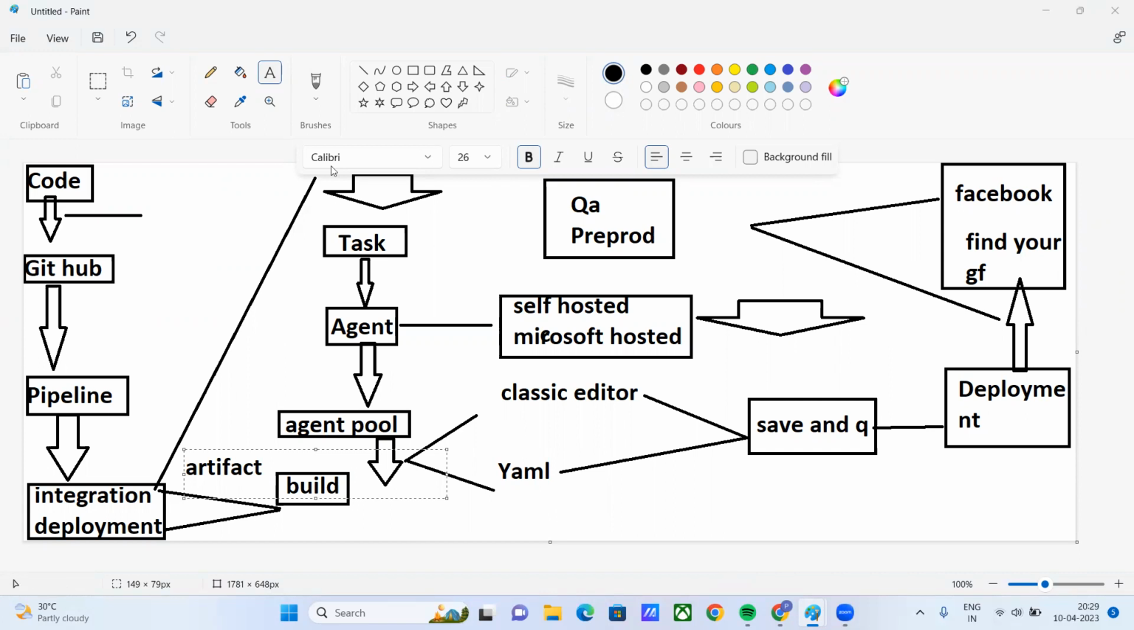See, artifact means how you are generating the artifact. So you can talk like this here. We have defined a task. This task will run on an agent. There will be an agent pool. We are going to generate it from the classic editor or by YAML scripting. This is the process of generating an artifact: task, agent pool, by using classic editor or YAML scripting. It can be self-hosted or Microsoft hosted. You need to give an explanation of each and everything here to generate the artifact.